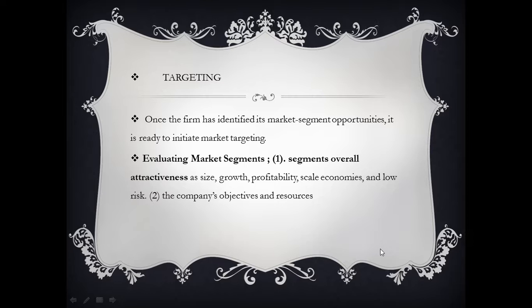Let's think about what targeting is. Targeting is the group of customers to whom we want to offer our products, or the market segments to whom we are going to offer our product. Once the segmentation is over, by evaluating all the available segments, we choose one or more segments. How does this evaluation process take place? The first point is overall segment attractiveness in terms of size, growth, profitability, economies of scale, and low risk. All these factors will be kept in mind before we choose our segments to be targeted.